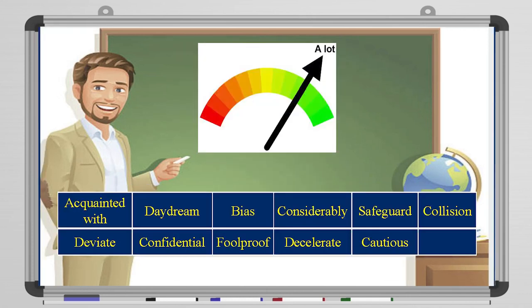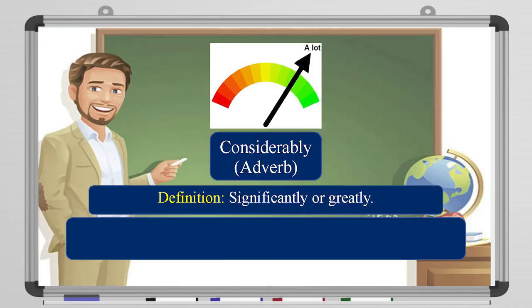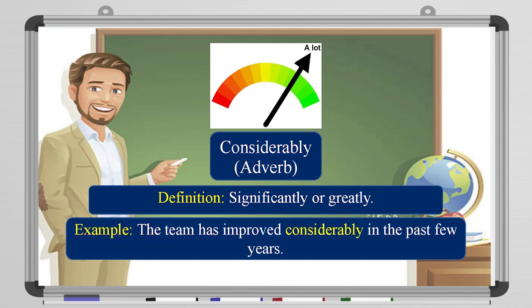Next, this picture. What do you think? You have the hint over there. It means considerably. It's an adverb. It means significantly or greatly. For example, the team has improved considerably in the past few years. So it has improved in a great way or a sufficient way.